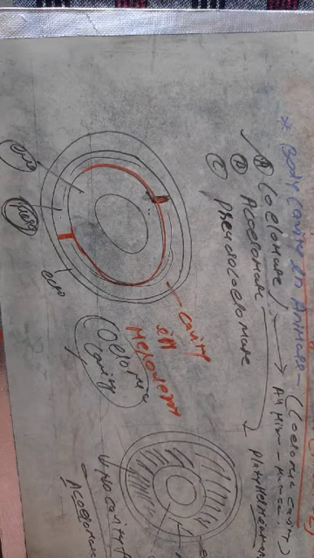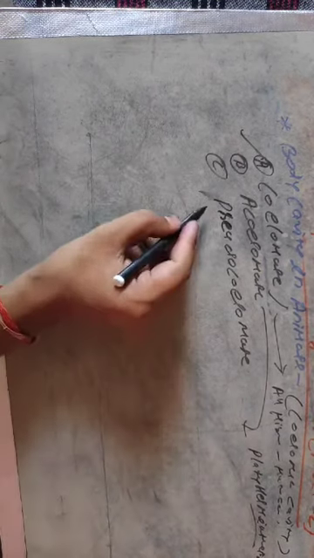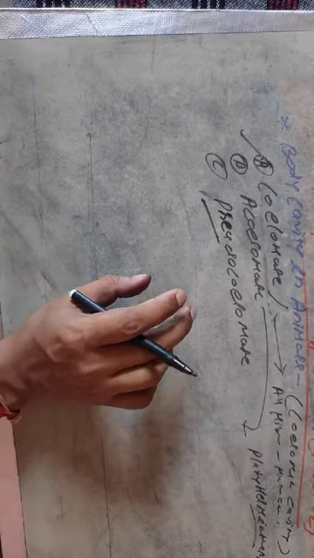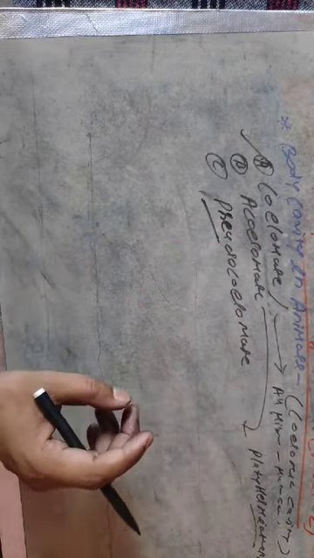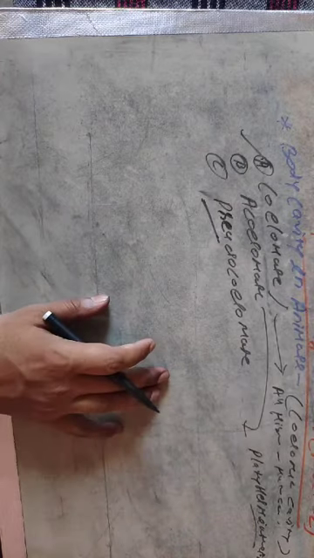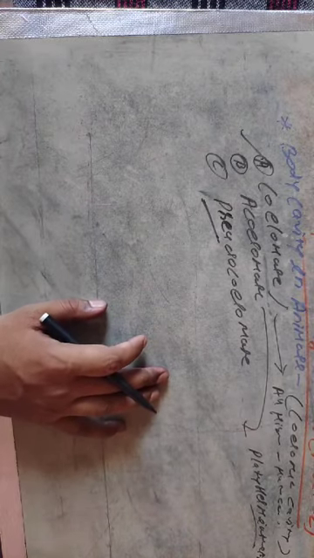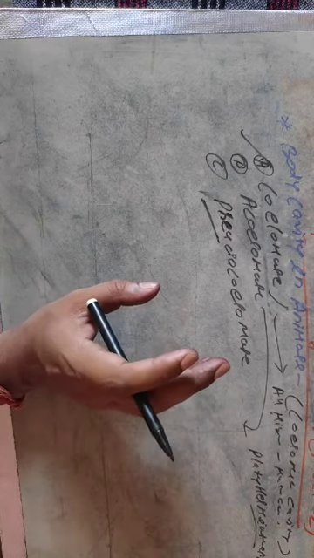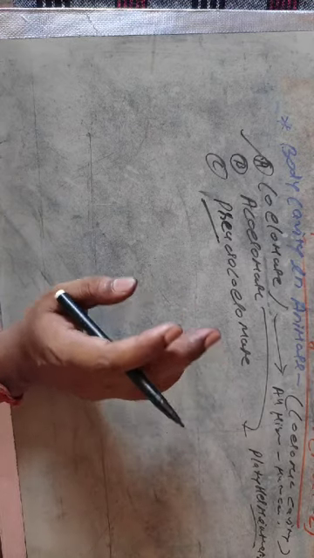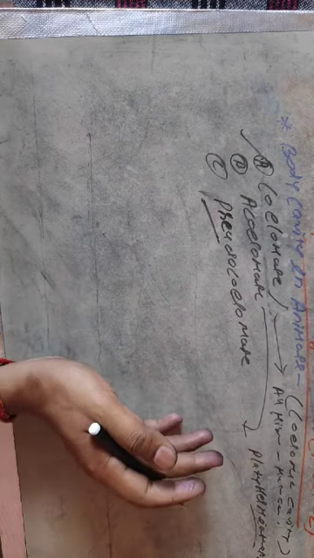Pseudo means false. Pseudo means actually there is a false cavity found in the mesoderm. So pseudocoelomates are those animals in which mesoderm has a scattered pouch like structure, that is actually neither acoelomate nor coelomate.